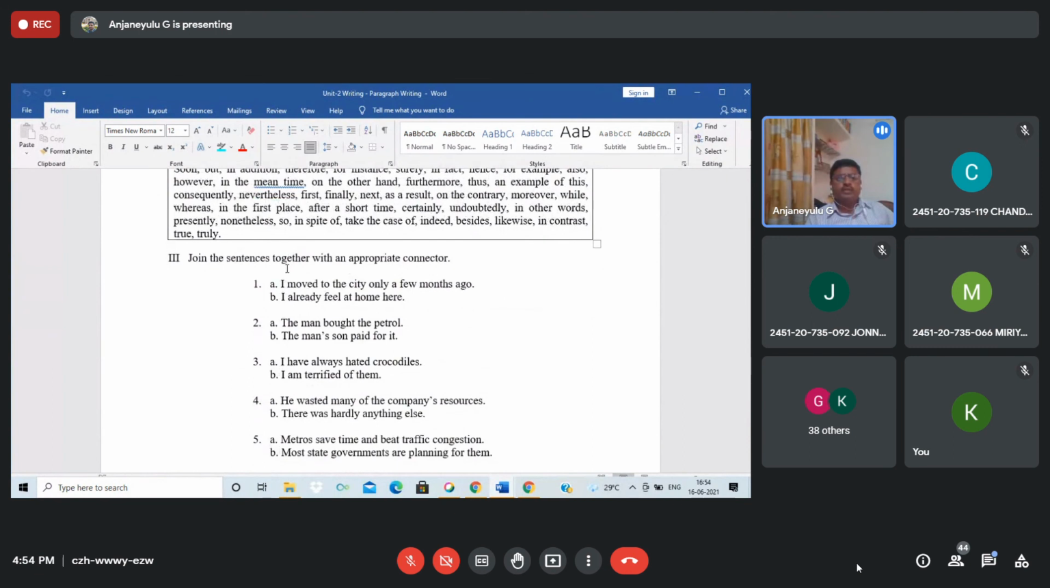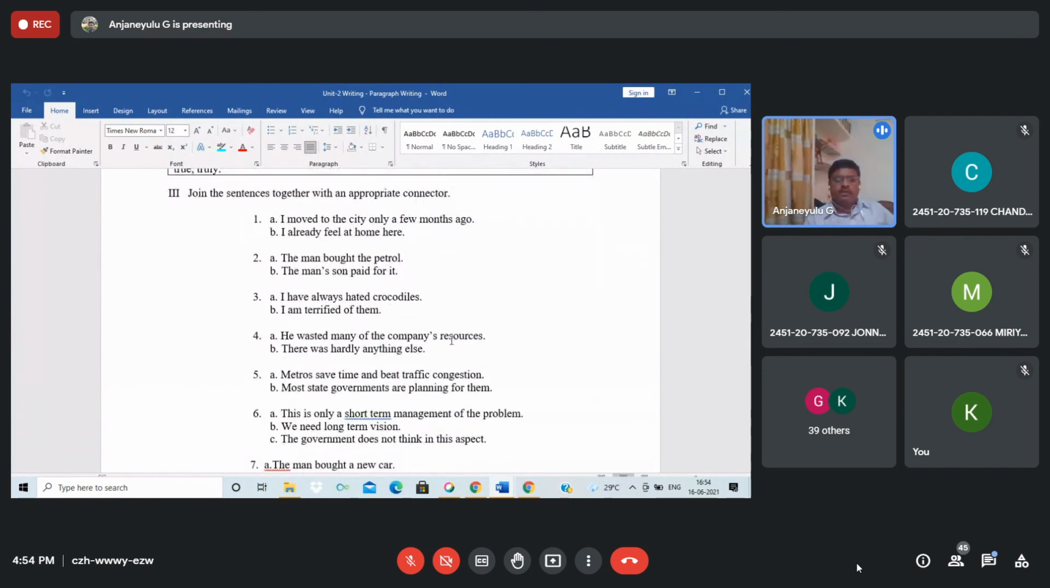So next, join the sentences together with an appropriate connector. Suppose here: I moved to the city only a few months ago. I already feel at home here. So when you look at this, connect these two sentences using some connectors, adding connectives. The man bought the petrol. The man soon paid for it.